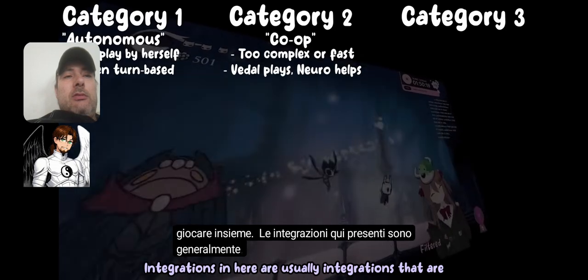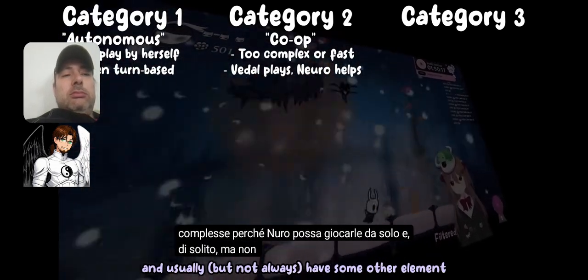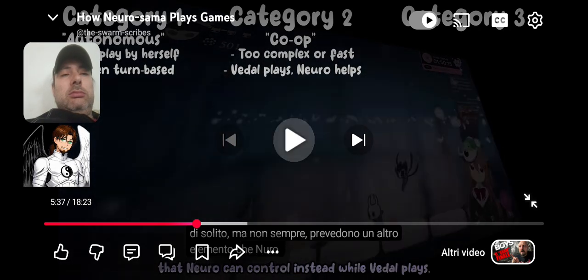Co-op game integrations, which will be defined as games that Neuro and Vedal can play together. Integrations in here are usually integrations that are way too complex for Neuro to play alone, and usually, but not always, have some other element that Neuro can control. So Neuro plays some sub-character while Vedal is playing the game.